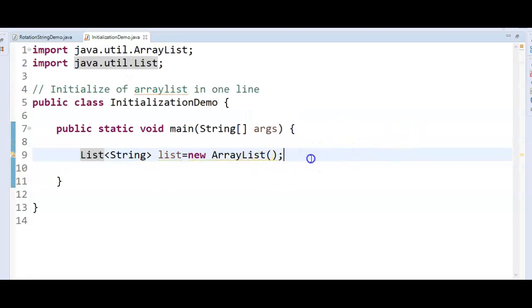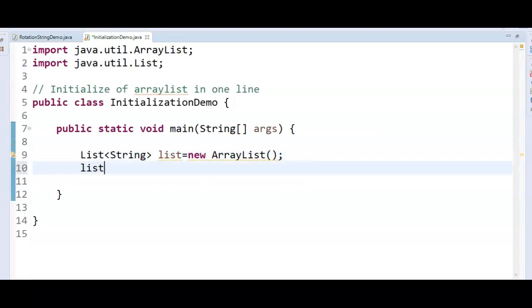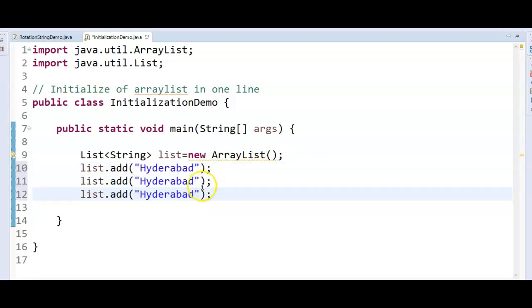So this is how we create a list. And how do we add elements to the list? Just say list.add. I'm putting some city names like Hyderabad, and then Vizag, and then Chennai. So this is how we usually create an array list.